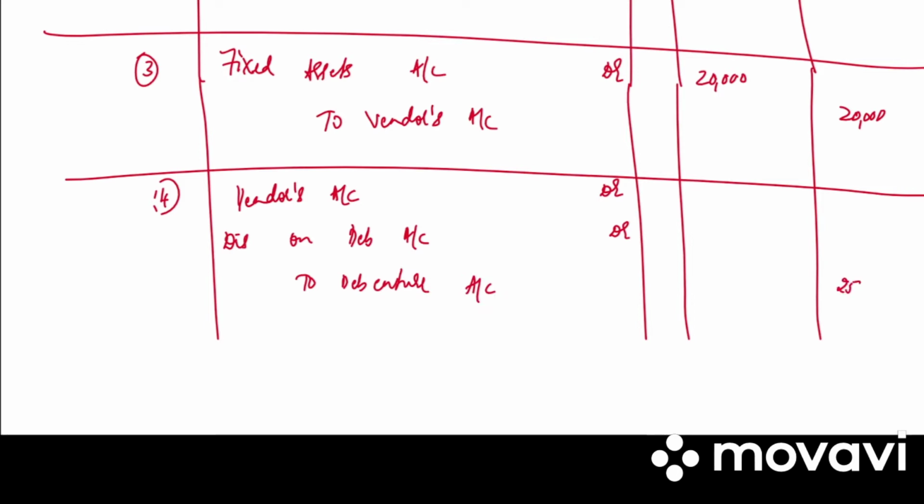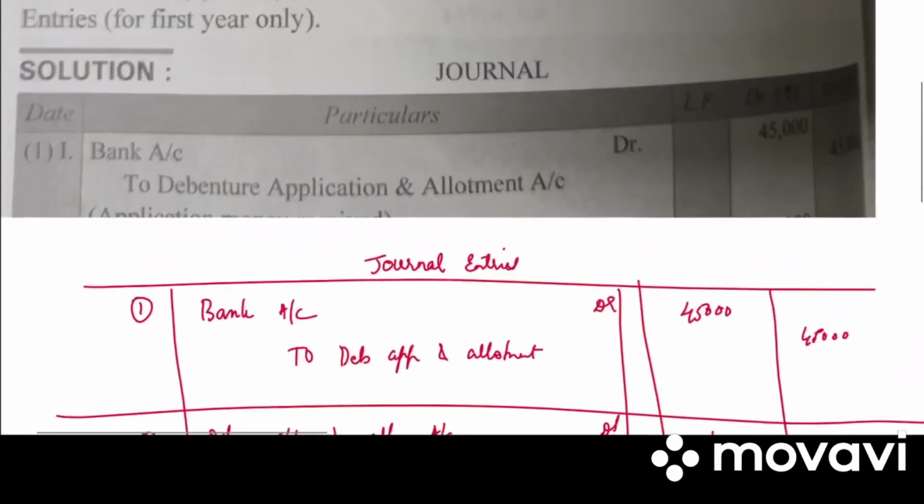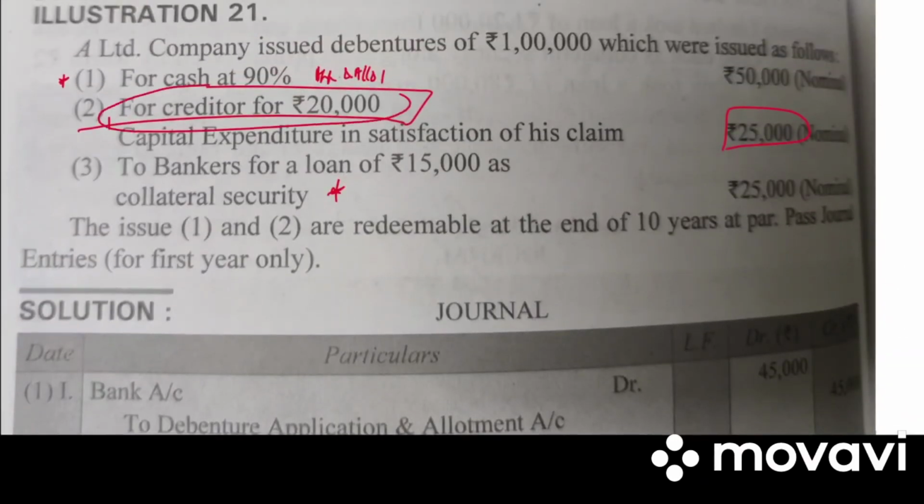How much was the claim for? 25,000. How much did the creditor actually pay? Only 20,000. What is the discount? 5,000. Write the narration. Debenture issued to vendors at discount. Creditor is 20,000 but capital expenditure claim is 25,000.